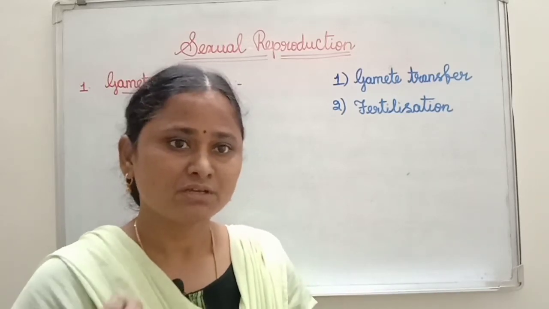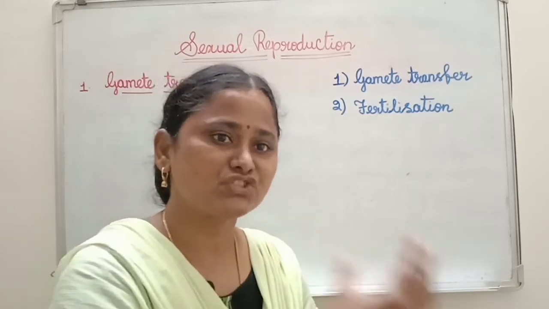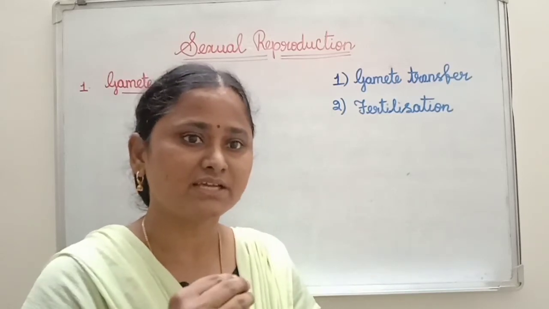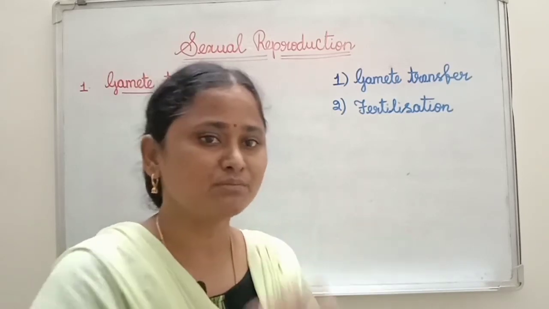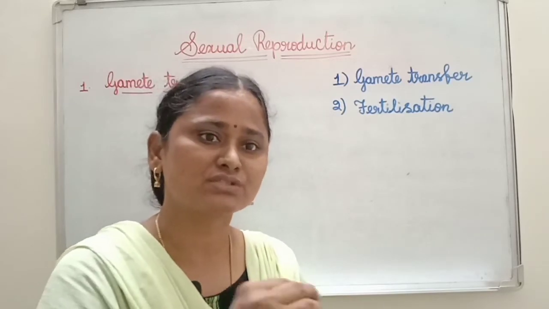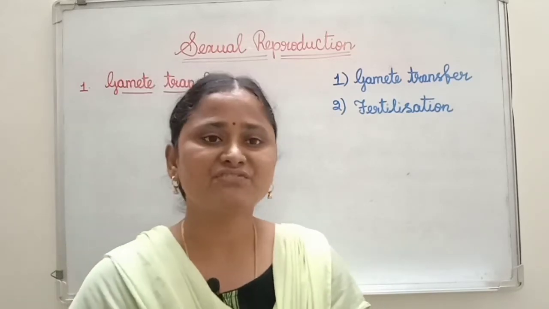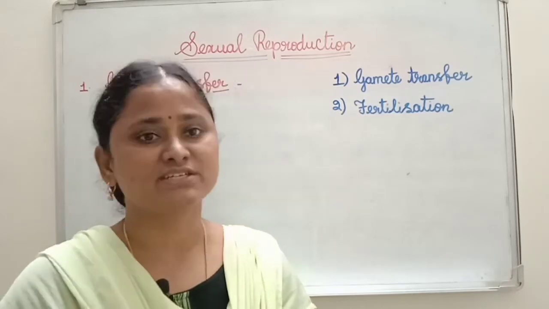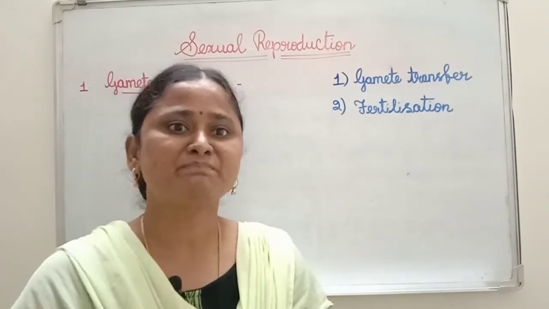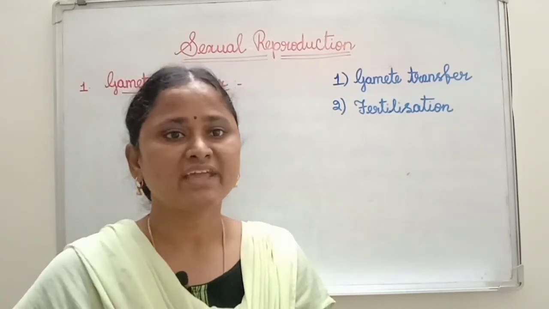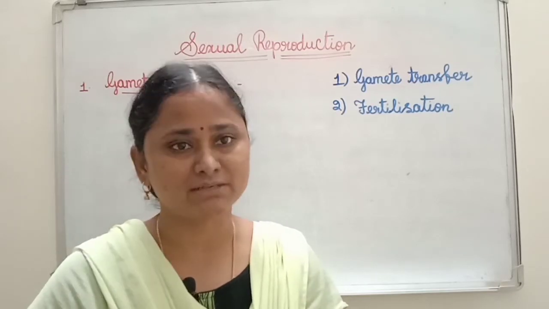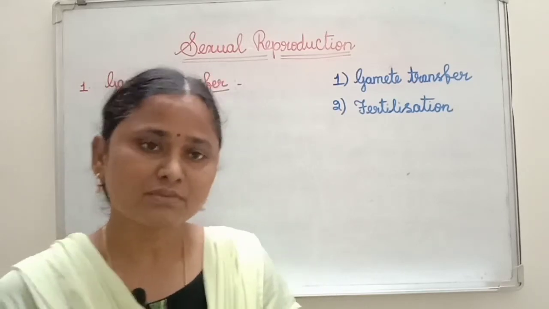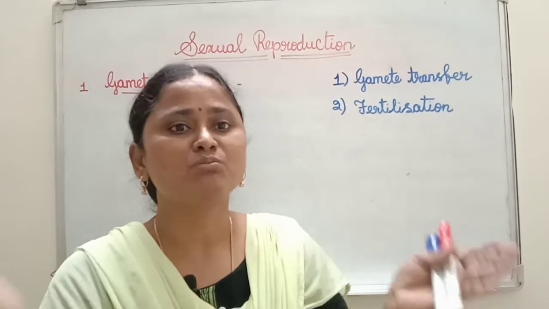If the male gametes want to reach the female gamete, they compulsorily need to show movement, so the male gamete shows motility. But the female gametes, in most species, are non-motile. That means they are stationary and cannot move from one place to another. So the number of male gametes is more.